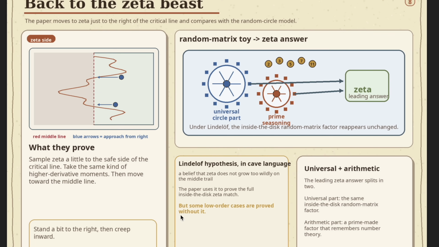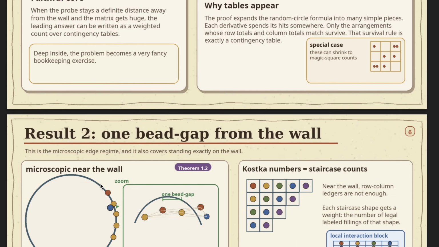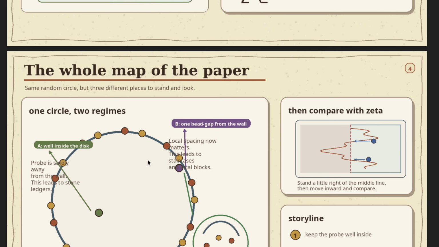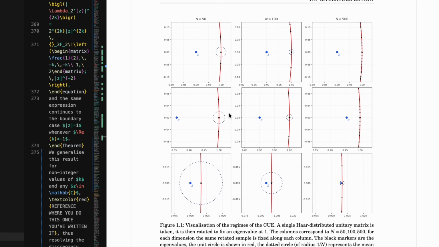The Lindelöf hypothesis in cave language, that's quite interesting. A belief that the zeta function does not grow too wildly on the middle trail, so maybe a caveman wouldn't understand that. I mean, yeah, this is kind of fun, to be fair. It would have been cool if it didn't make these mistakes. Like, this is just horrible to look at, and that it was doing it a bit more properly somehow. Like, you know, something like this, a bit more. It just feels like it could do it somehow.